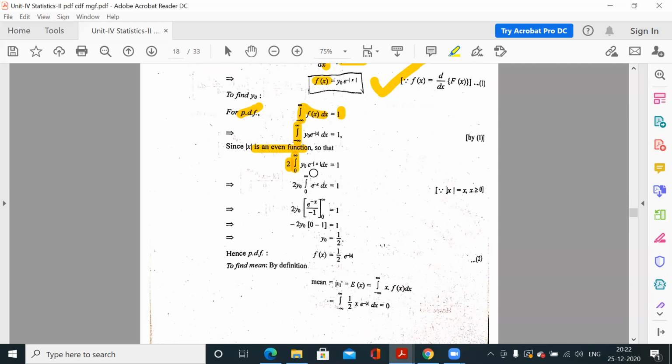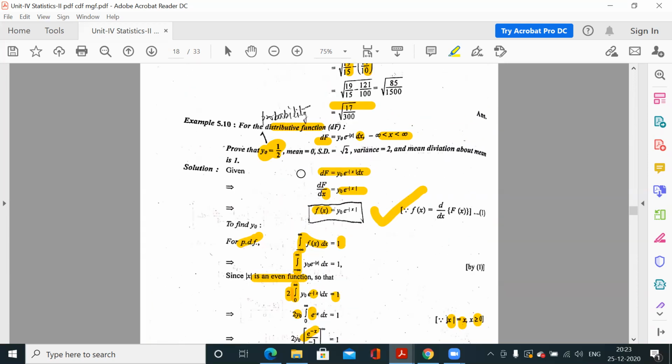So 0 to infinity y0 e to the power minus mod x dx is 1. Now mod x is x when x is greater than or equal to 0, because now the range is 0 to infinity, so x is positive. For positive numbers, mod x is equal to x. So this is e to the power minus x. y0 is constant. So integrate this, apply limits, you will get the value of y0.